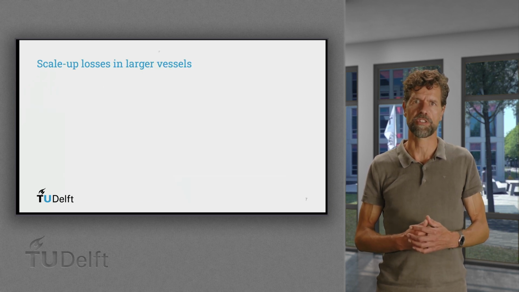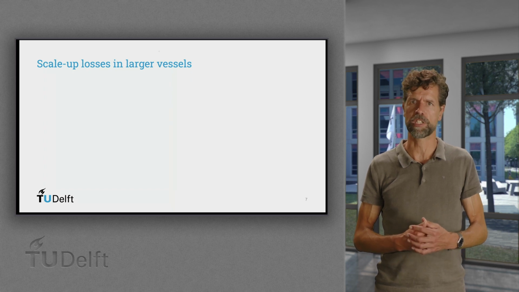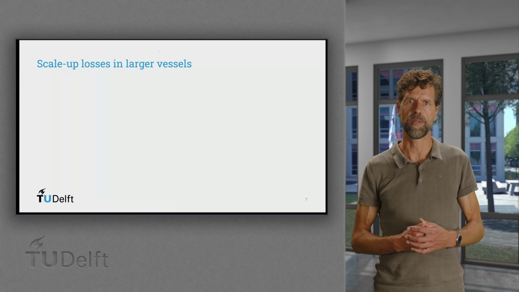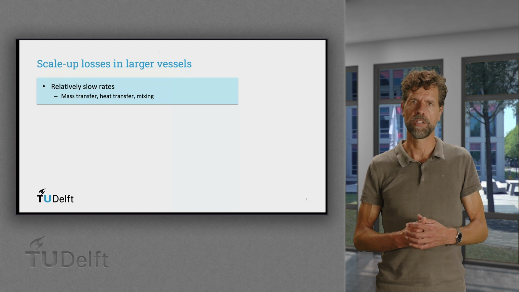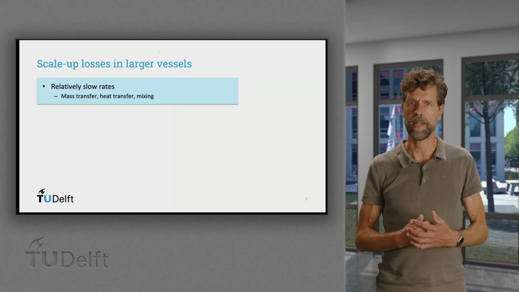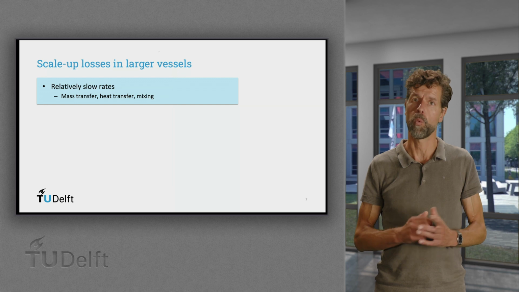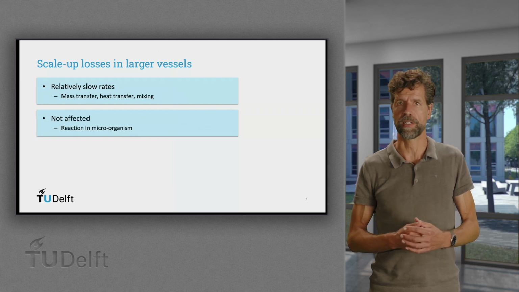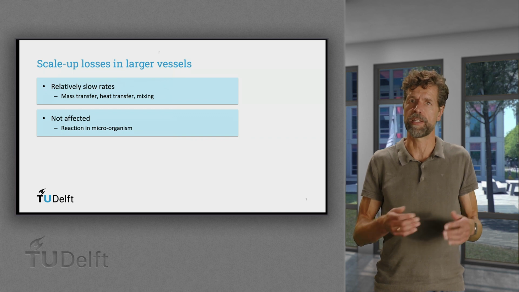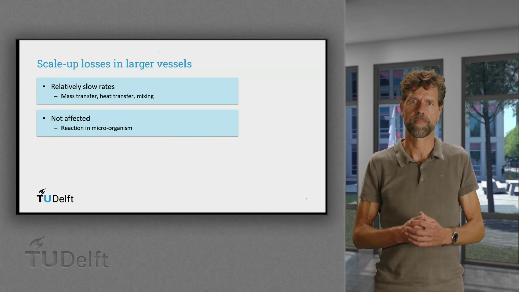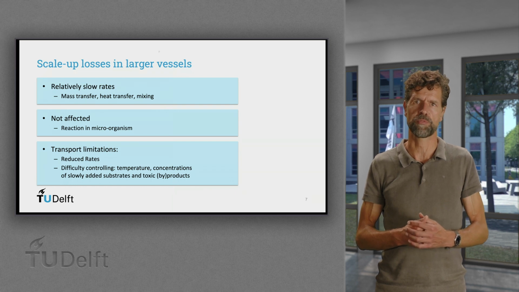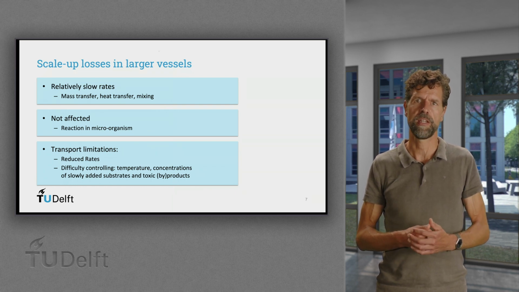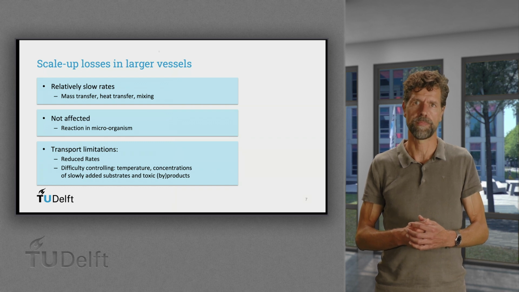Zooming in on scale-up losses in large vessels, it appears to be impossible to scale all the relevant factors of a process in the same way. Because of the larger distances and the limited area per volume, the rates of mass transfer, heat transfer, and mixing will become relatively slow, while at the same time the reaction is not directly affected. A microorganism doesn't know whether it's in a small or a larger tank. Transport limitations will then result in reduced rates and difficulties to control temperature, concentrations of slowly added substrates like carbon sources, oxygen, and toxic byproducts such as CO2.